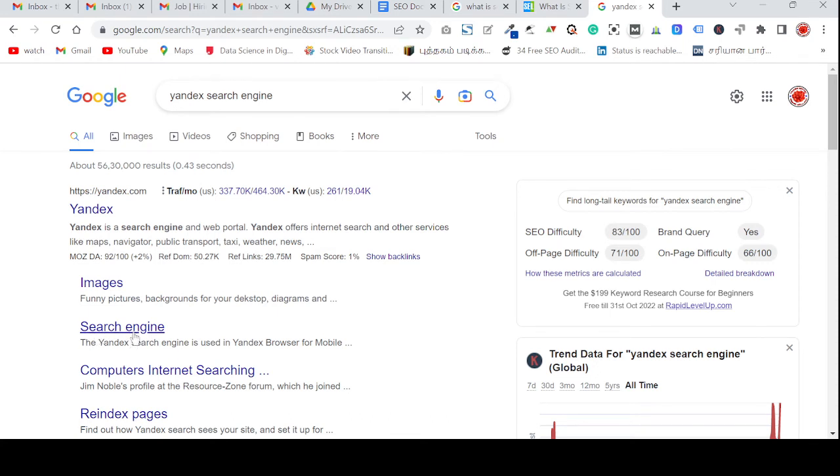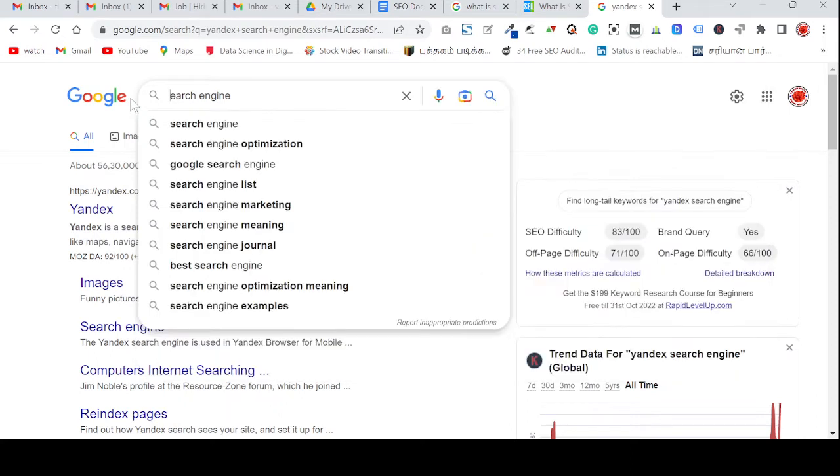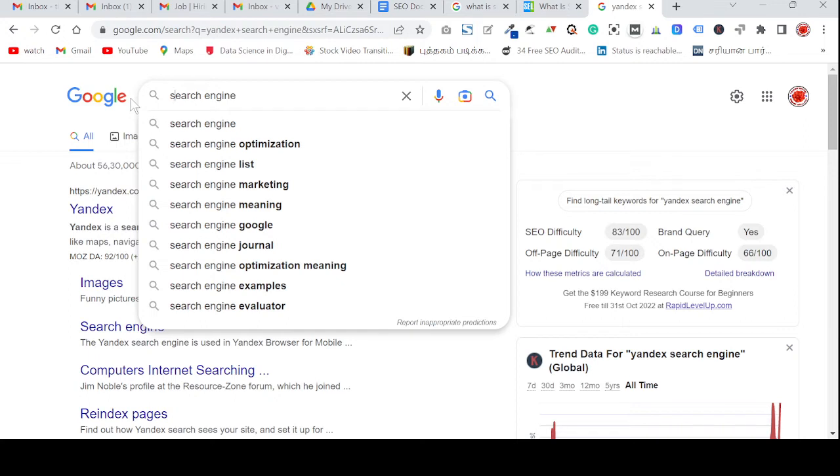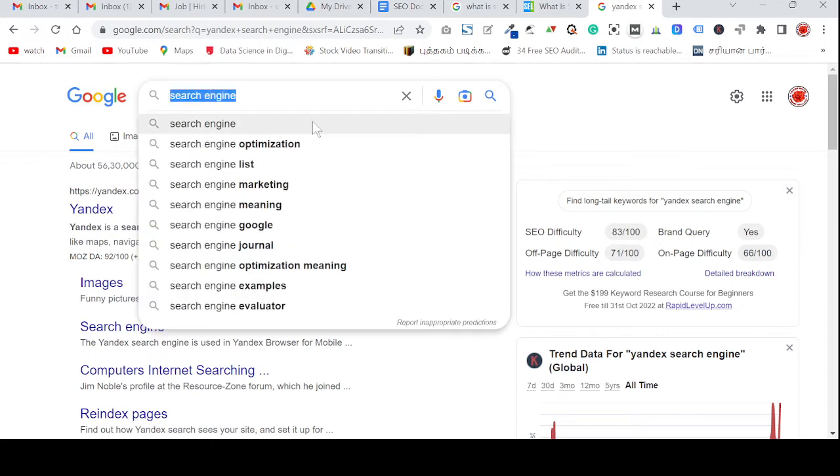First of all, we have to learn about a search engine. What is a search engine? How is it working? That is very important, right? A search engine is nothing but, whatever we are searching here, we can call that a query. Query means keyword only.